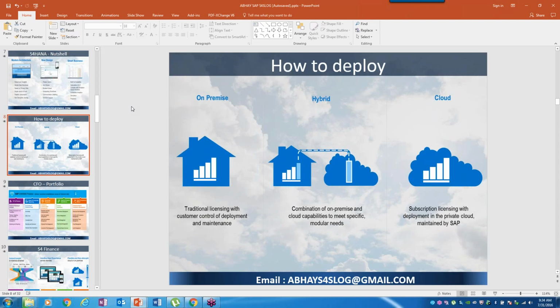Is that correct? No, it's not a question of creation. Creation happens as normal. You need not worry about keeping the instances up and running. By default, when you have installed the system, it reads from this source. That's how the design works. As a consultant, you need not worry about how to put this data into APO and how to get the material master. By default, if you run any MRP or any supply chain process from APO, the system will automatically pick up the relevant information from here.